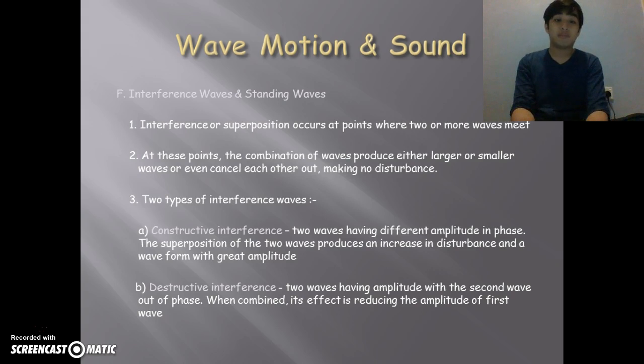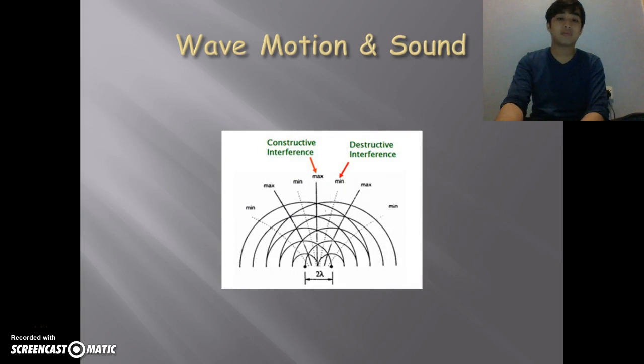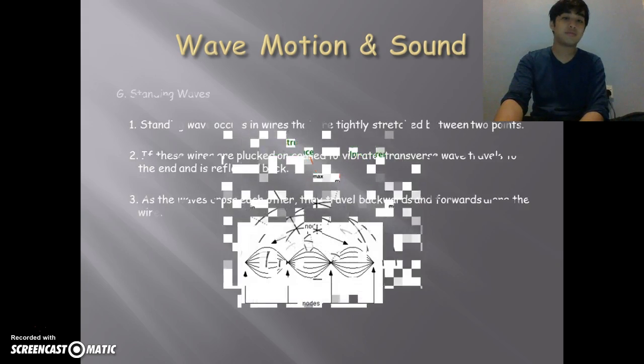So when it is combined, its effect is reduced. It reduces the amplitude of the first wave. So that's the difference between constructive and destructive interference. This is an example of it in the diagram here.